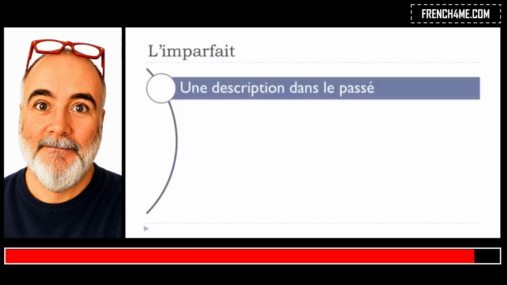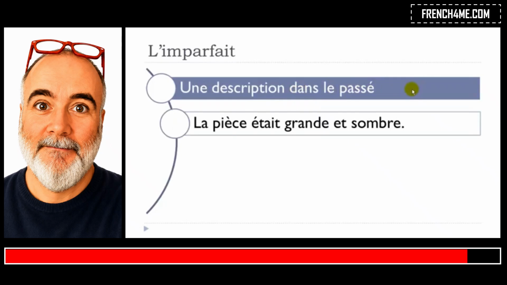The first situation when we will use l'imparfait will be if you want to describe something in the past, une description dans le passé. Like in this example here, la pièce, the room, était, that's the verb here. The verb is to be, and it's the imperfect form, était, grande, big, et sombre, dark. So in that case, you want to describe the room, then you should use l'imparfait.